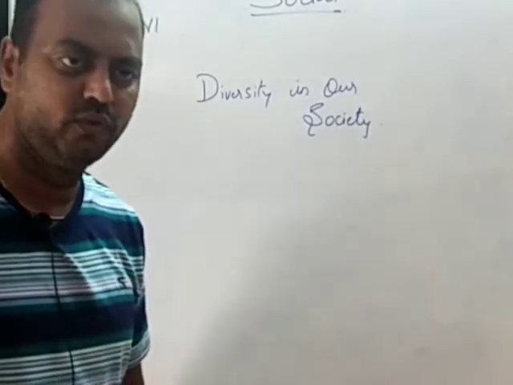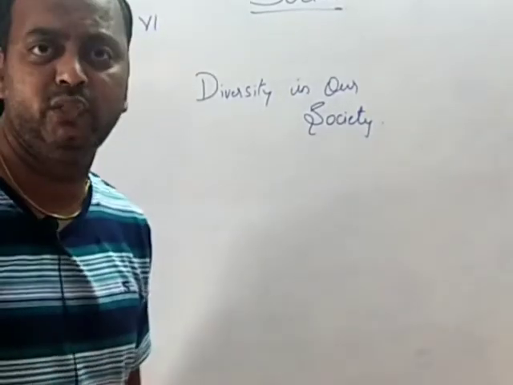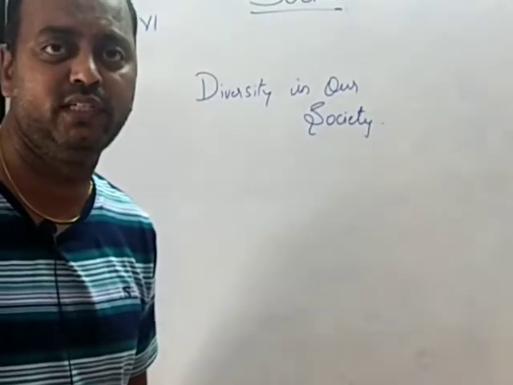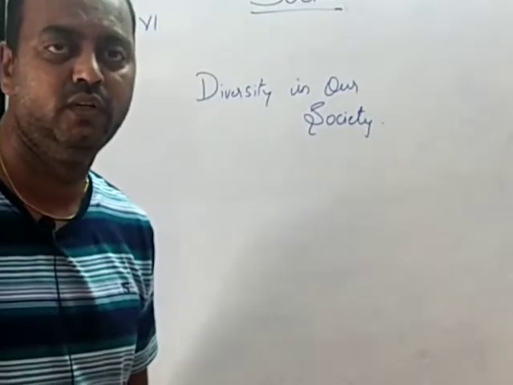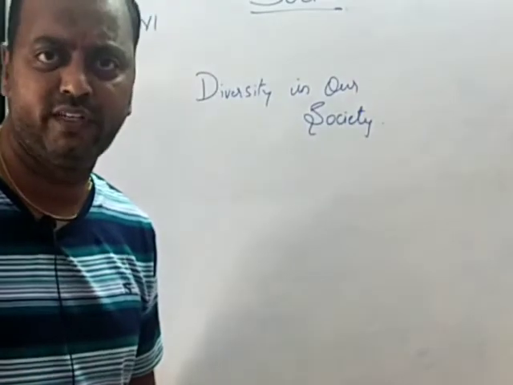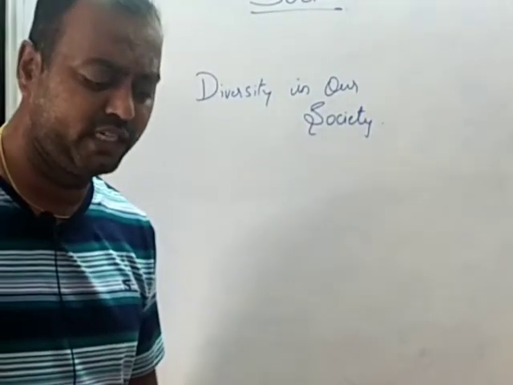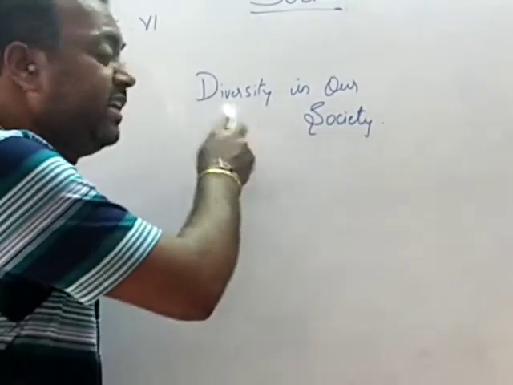Okay. So today we move on to the 15th unit after the local self-governing institution, that is, diversity in our society. Okay. And this is the 15th unit. Coming to diversity in our society, what is diversity, children?